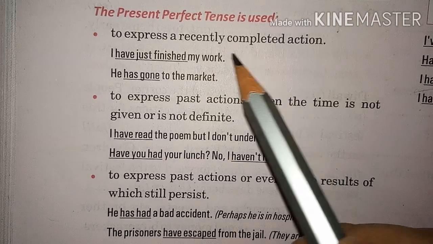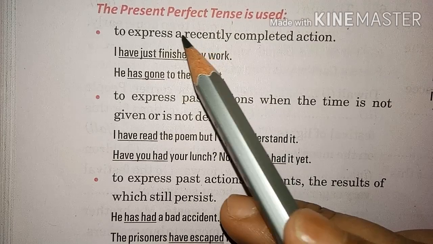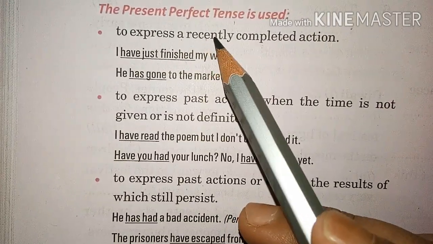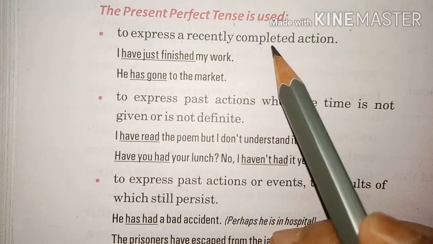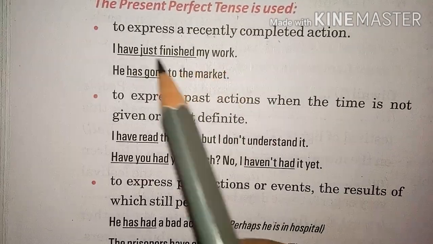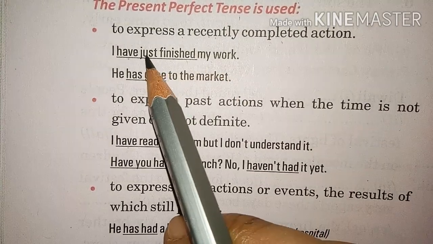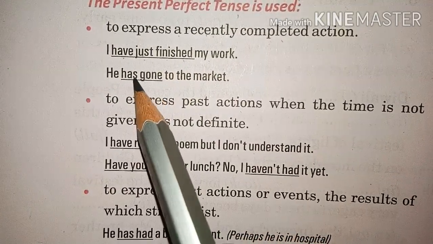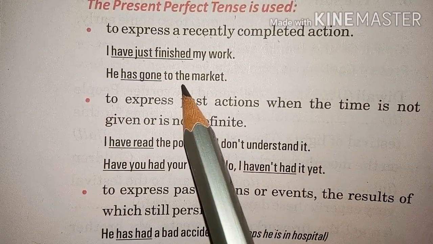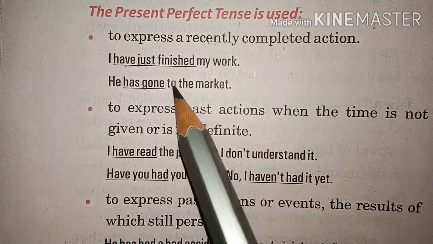Now see the usage of present perfect tense. It is used to express a recently completed action, which has just been completed. Like I have just finished my work. Just, it is recently completed. He has gone to the market. He has just now gone to the market. It has just been completed.